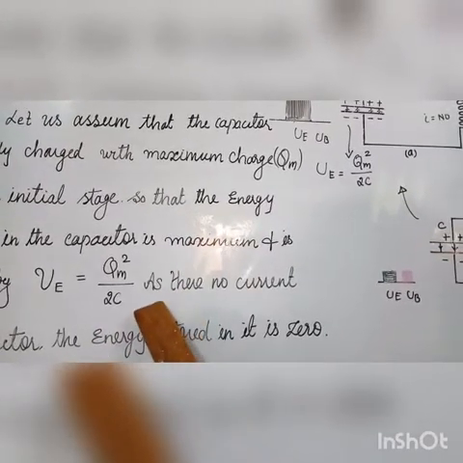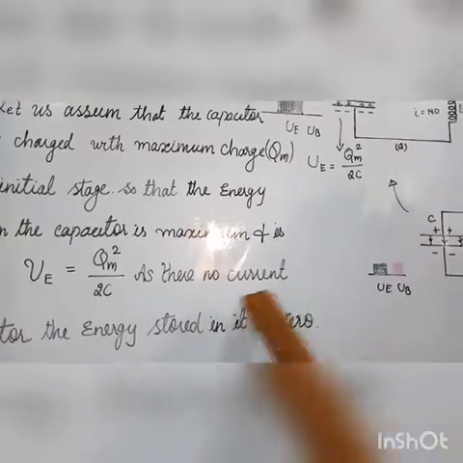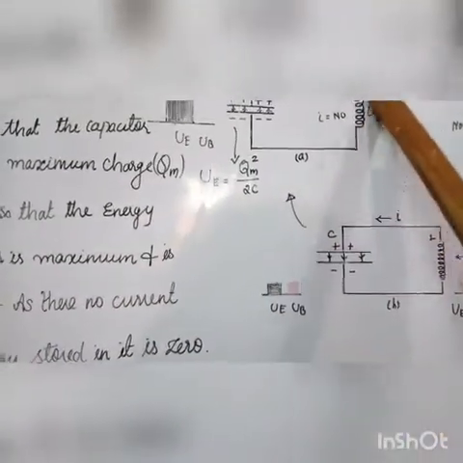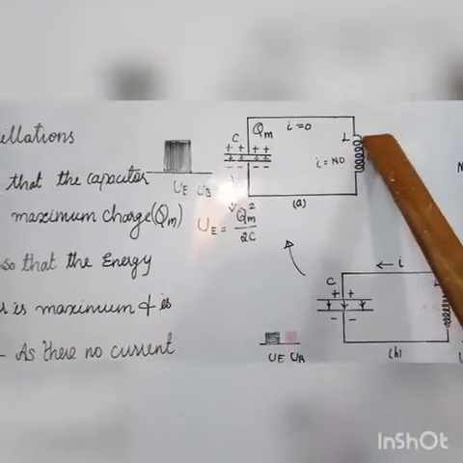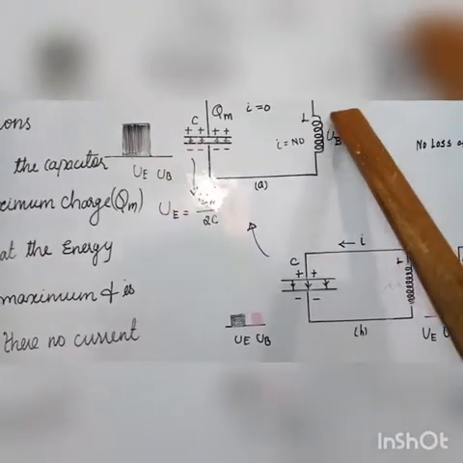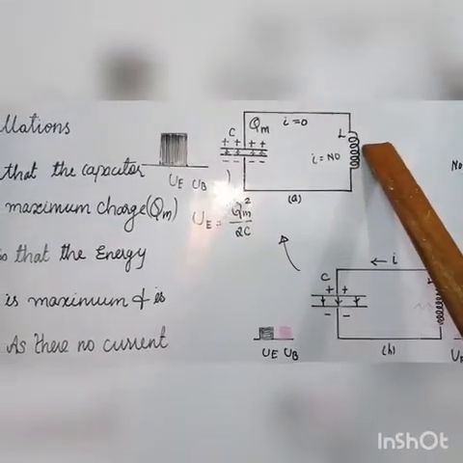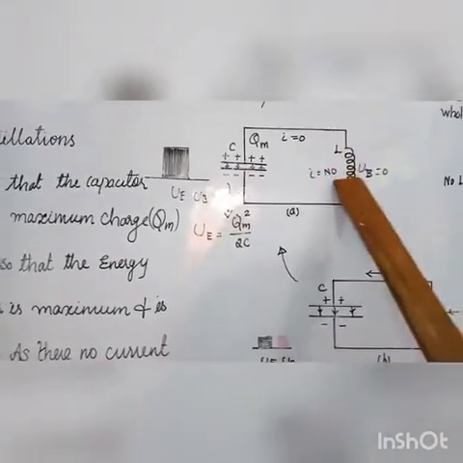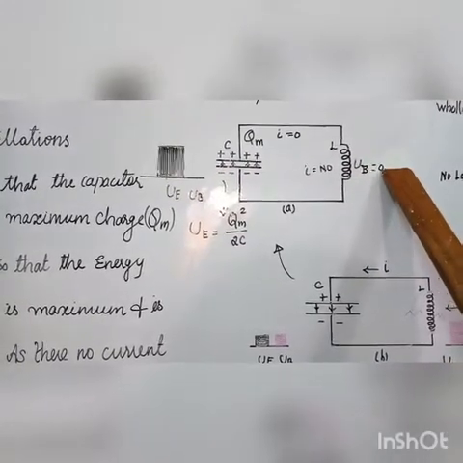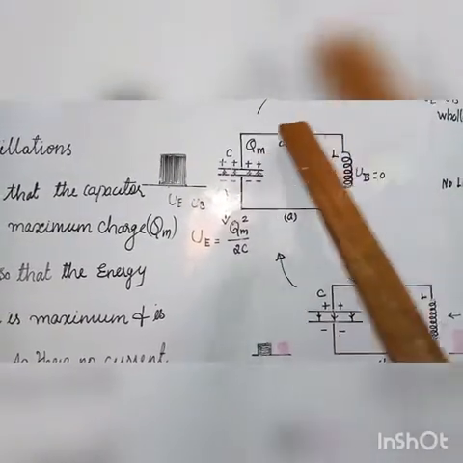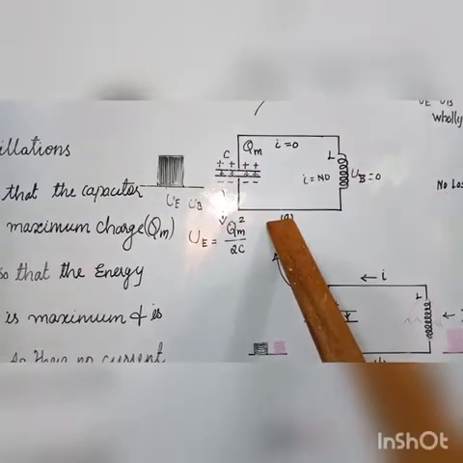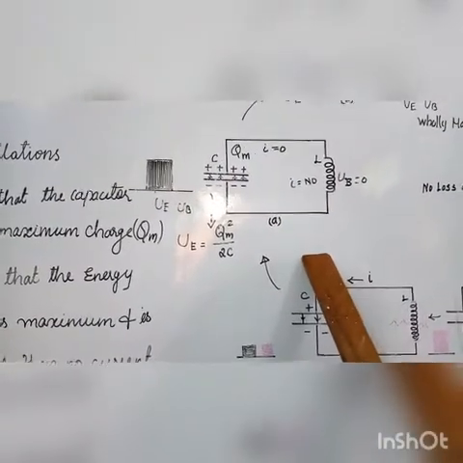Assume there is no current in the inductor. As no current is produced, the energy stored in it is 0. The magnetic energy UB is equal to 0. Therefore, the total energy is wholly electrical only. This is the diagram.